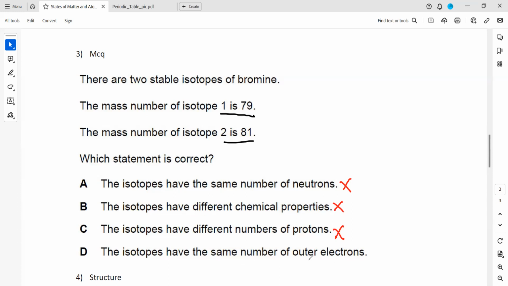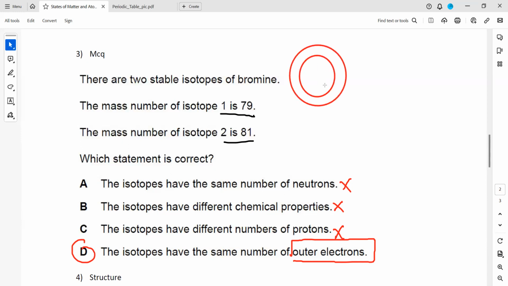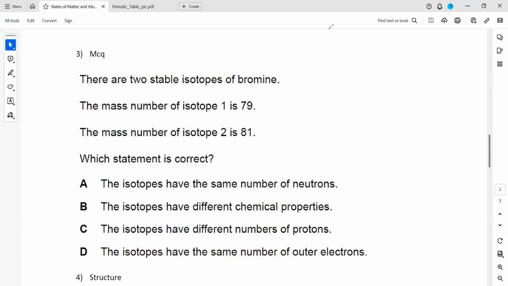Isotopes have the same number of outer electrons. That's right. Because they have the same number of outer shell electrons, they have the same chemical properties. The chemical properties of an atom or an element depend on how many electrons are in the last shell. Chemical properties means the way they react. If they have the same number of electrons, they will react in the same manner. That's why D is the right answer here.